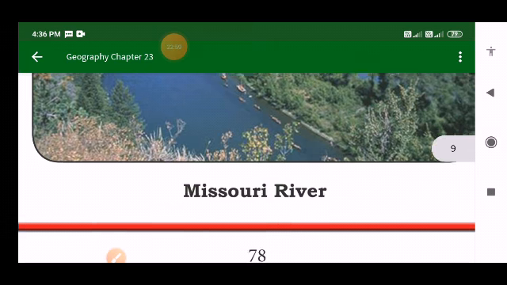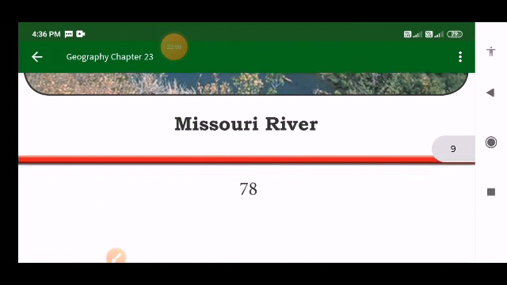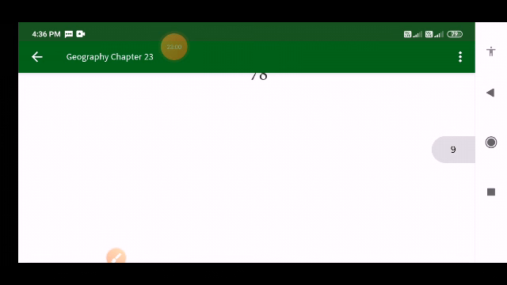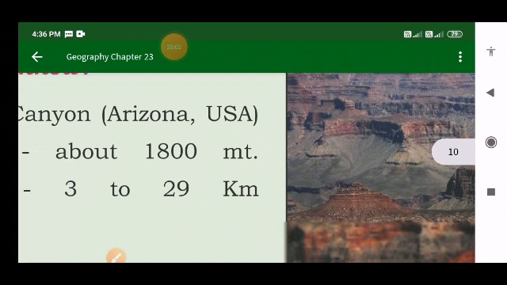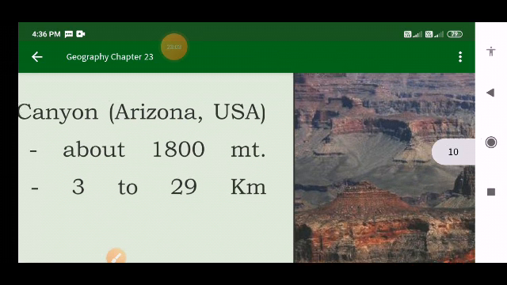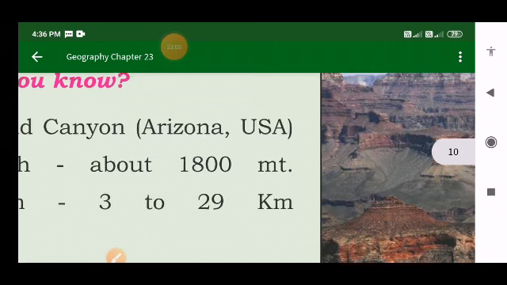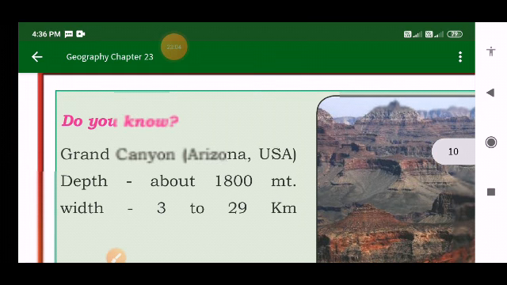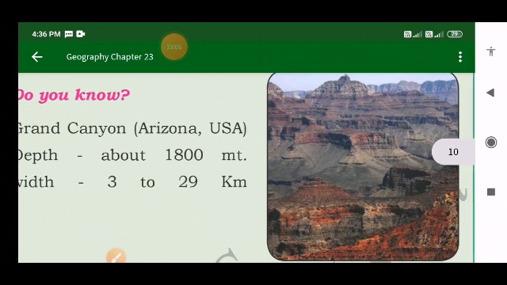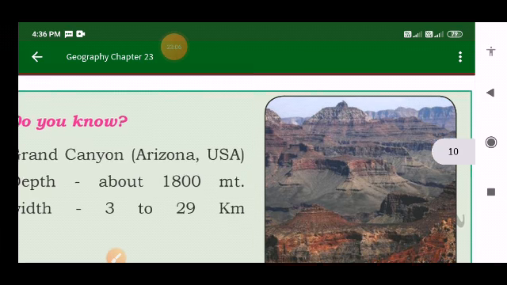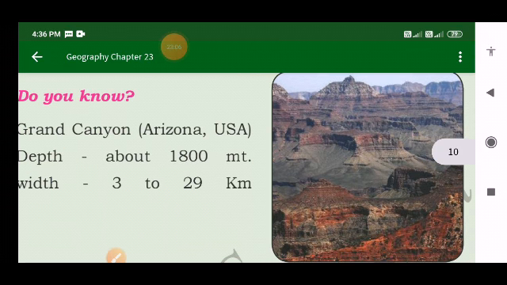The Grand Canyon is called the natural wonder of the world, we can say, right? This is the picture of the Mississippi River, the longest river in North America. And this is the Missouri River.